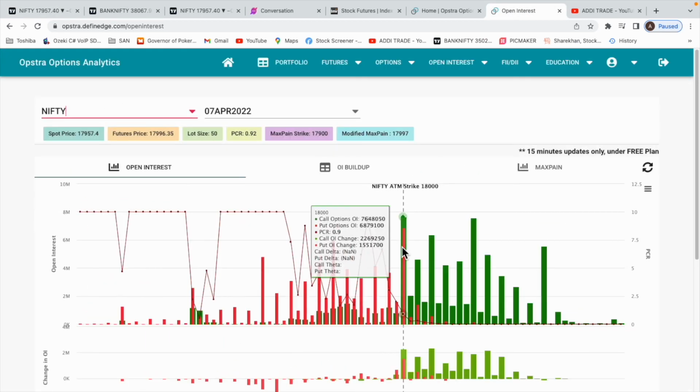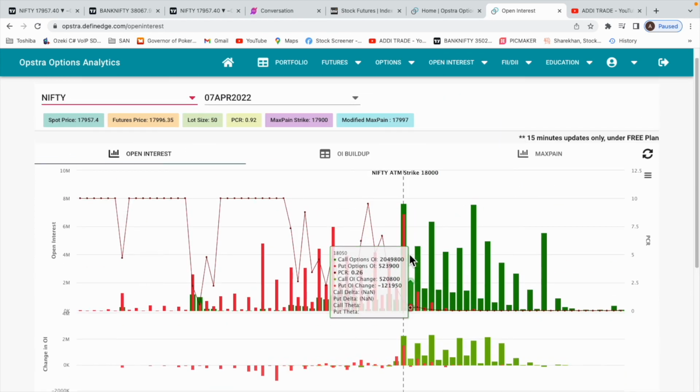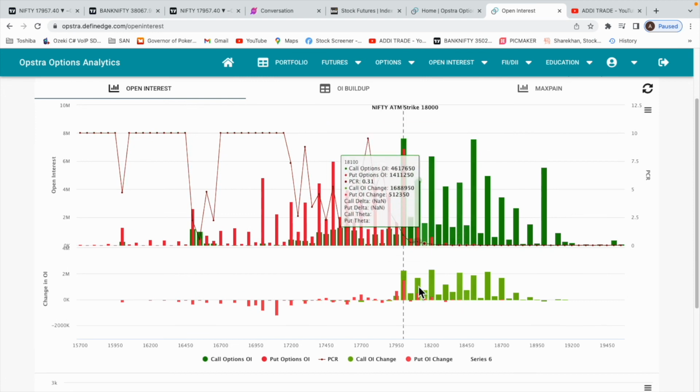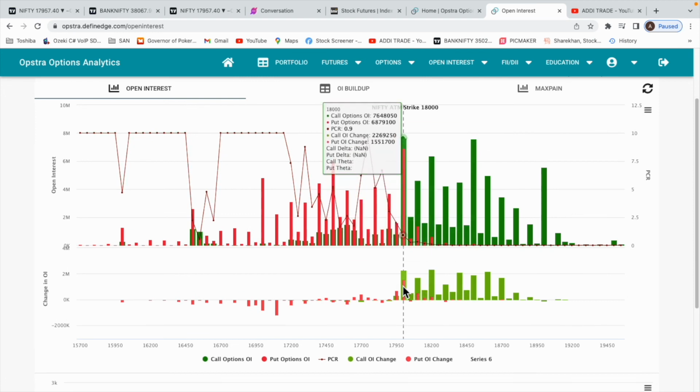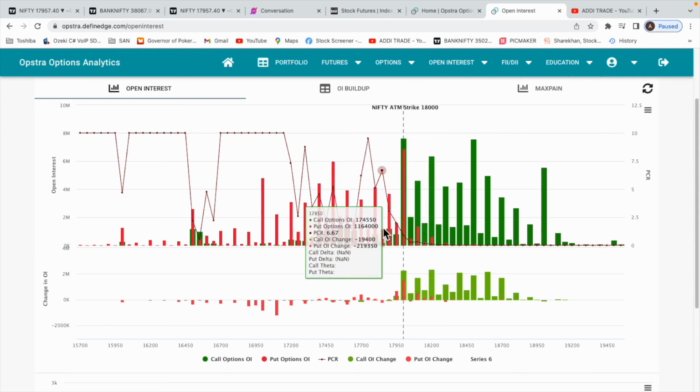And the open interest again on Nifty is showing a little bit of a bearish market. We have very good resistance at 18,000. Above that, we have 18,100 and 200, and a good support is coming in at 17,900. So we'll have to see how this plays out.